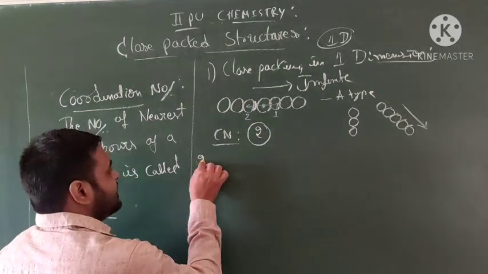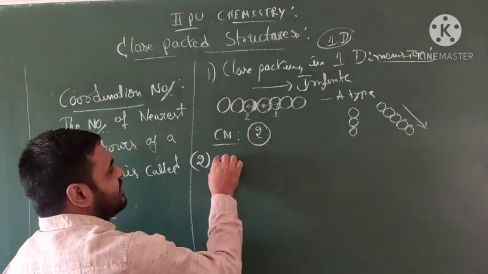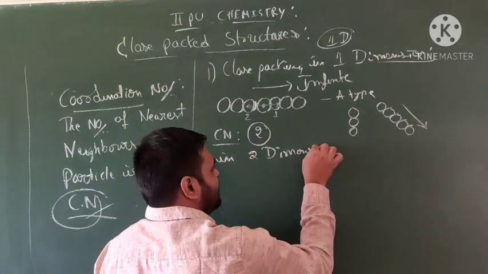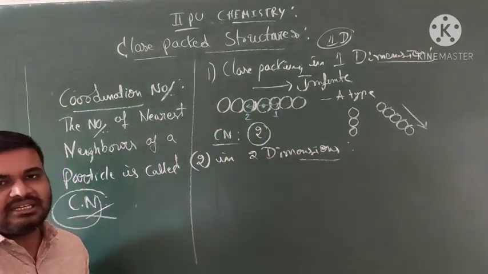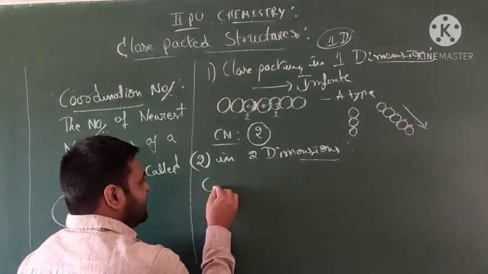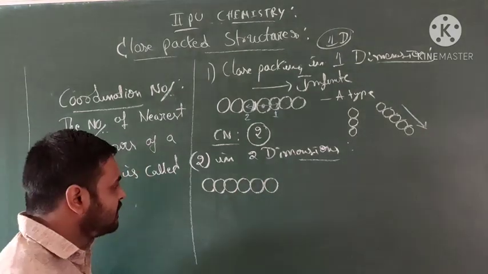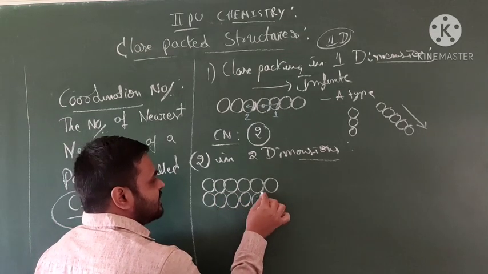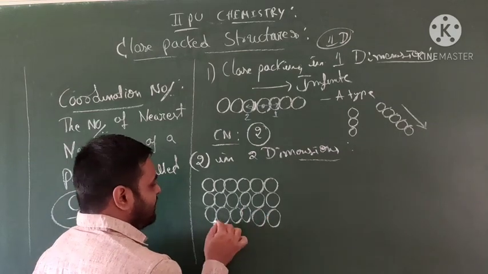Okay students, next, second: close packing in 2 dimensions. So these are the structures. Here, this is one molecule, and more molecules are arranged in the same contact.